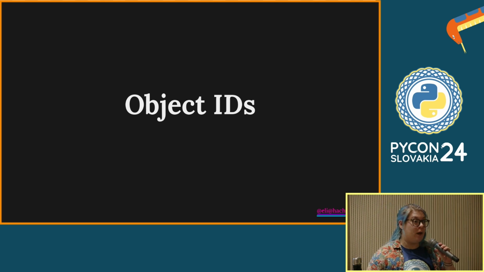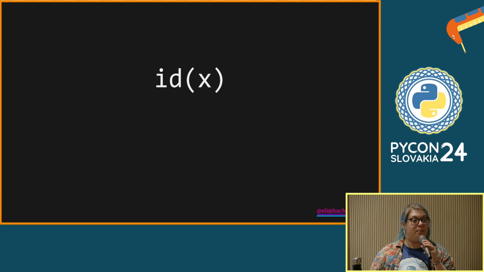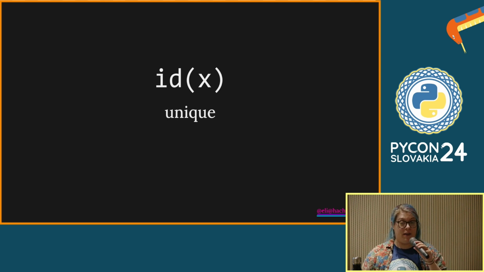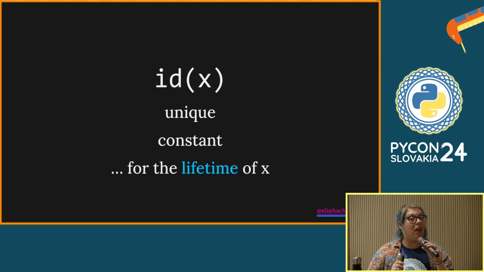Object IDs. Every implementation of Python has to have an ID built-in function. You can call this on an object, and it returns a number. That number is unique for that object in memory. It doesn't change: as long as that object exists, you'll get the same number for the lifetime of that object. We'll come back to lifetimes later in the talk.